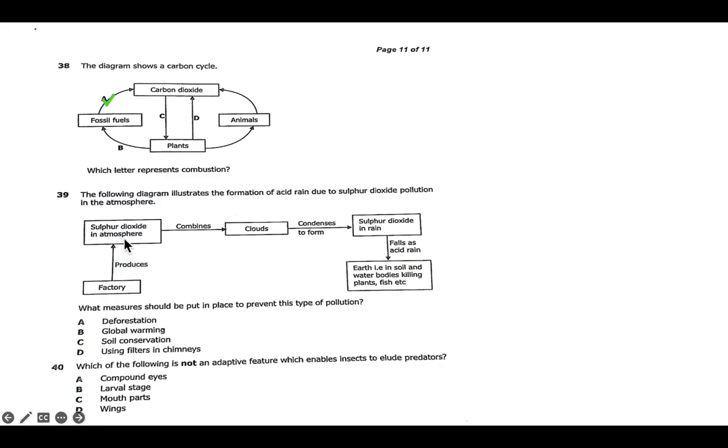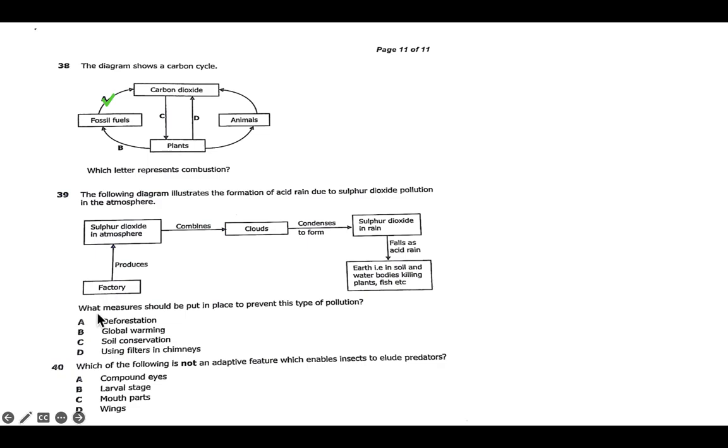Then this sulfur dioxide combines with water in the clouds, and then it precipitates and condenses to form sulfuric acid rains. So the rains fall as acid rain, killing water bodies, killing plants, etc. So the acid rain mostly has an effect on plants and animals.